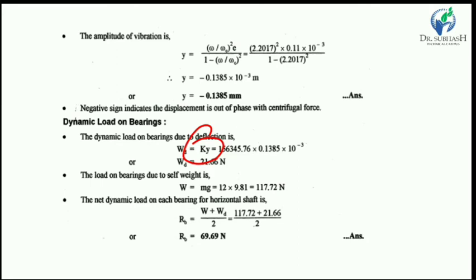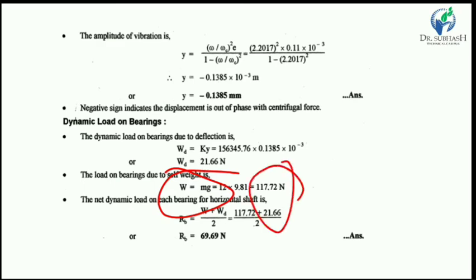So put both values in this equation and we find the dynamic load is 21.66 Newton, and the static weight or static load is 117.72 Newton.